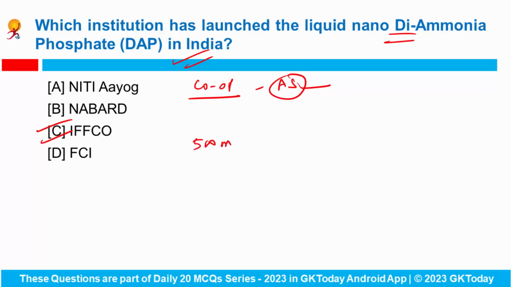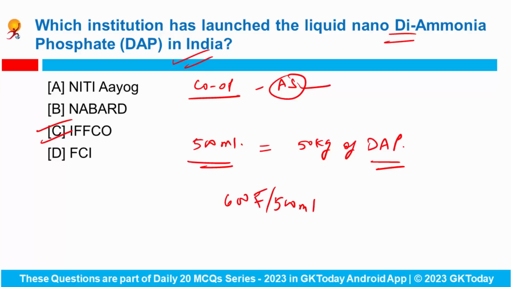Basically 500 ml of nano liquid diammonium phosphate is equivalent to 50 kgs of conventional granular diammonium phosphate, right? And the commercial sale was launched at 600 rupees per 500 ml bottle, while the bag is currently sold at 1350 rupees. So now it is expected to increase the food grain production and curb the import.